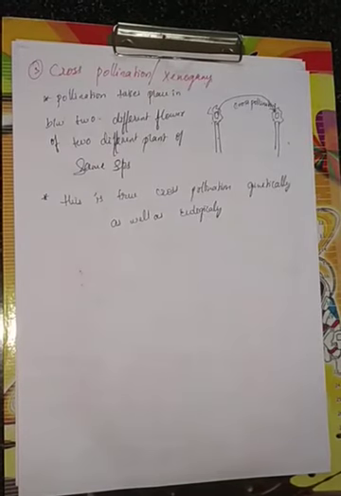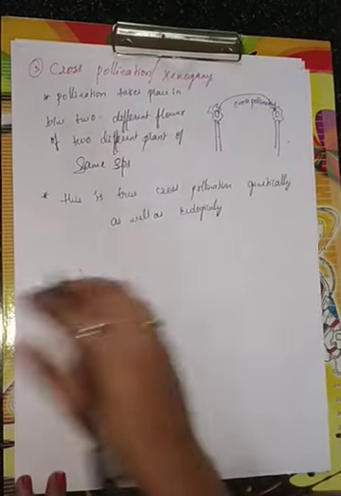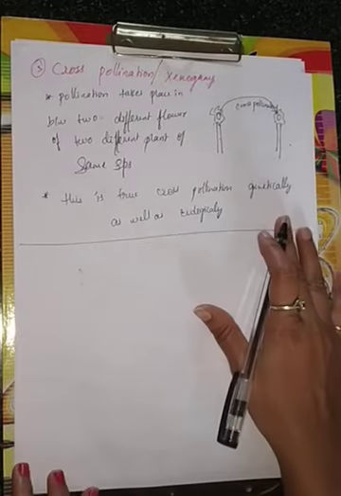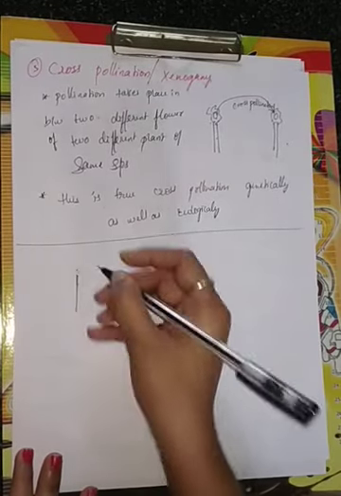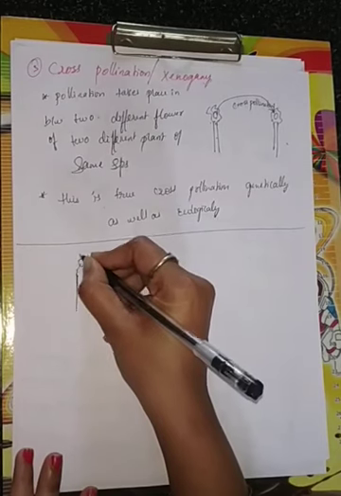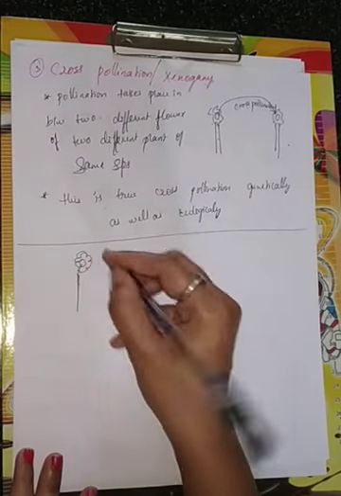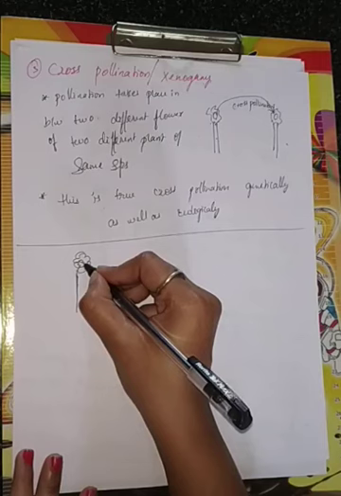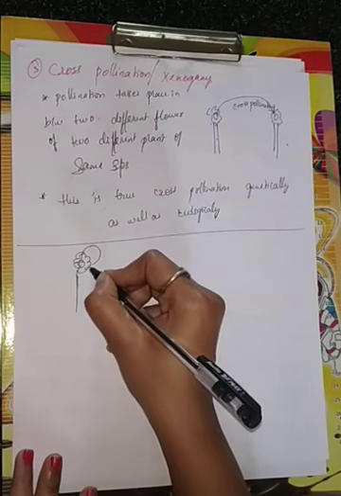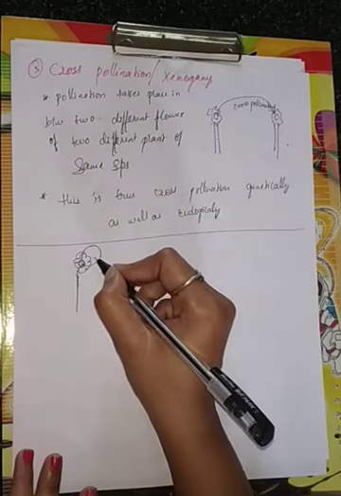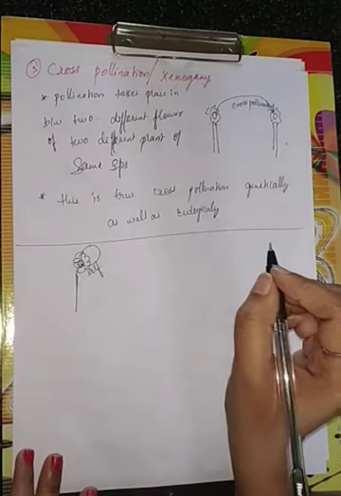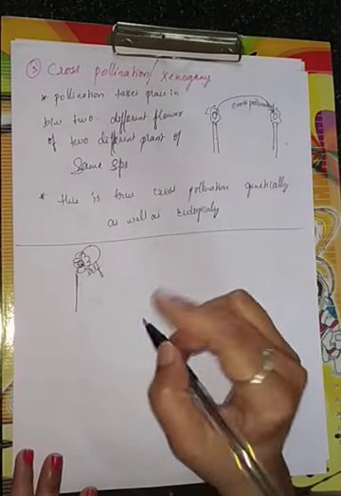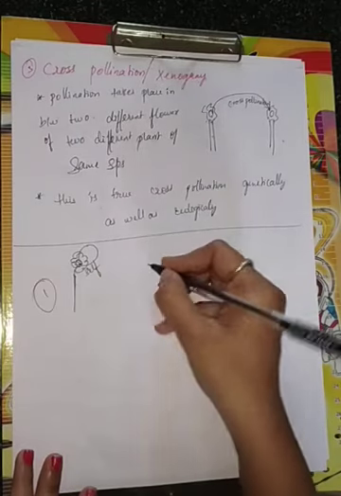Okay, now see one more time. I am just going to briefly explain you. If there is a plant and there is a flower, if pollen grain of this flower is fertilizing the stigma of the same flower, then it is called self pollination or else autogamy. This is the first type.